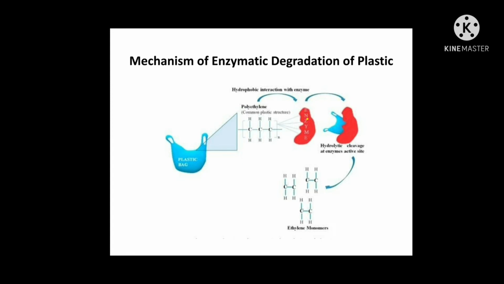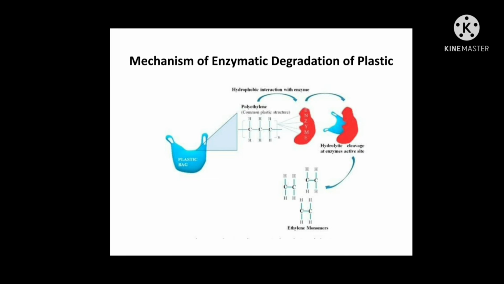A hydrophobic cleft is present in some hydrolases near the active site of the enzyme, which can accommodate the hydrophobic group present in the polymer, thereby increasing the accessibility of the enzyme to the polymer. In the second stage of the reaction, the active site of the enzyme participates and cleaves the polymer and forms some smaller monomers or dimers, which are taken up by the bacteria or microorganism and consumed as a carbon source for their survival.